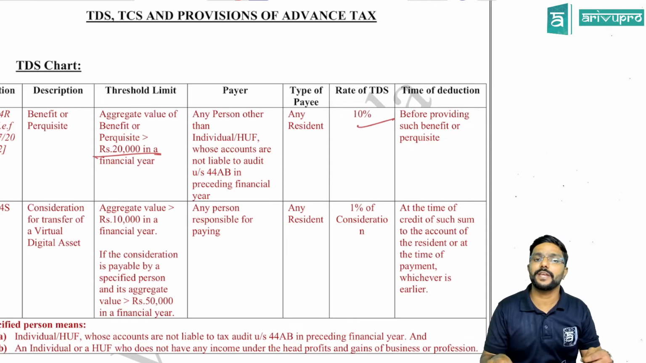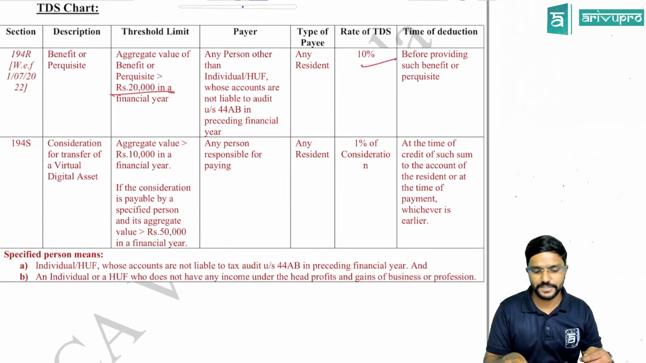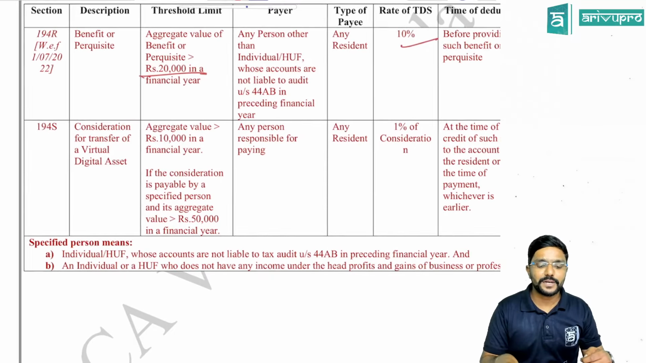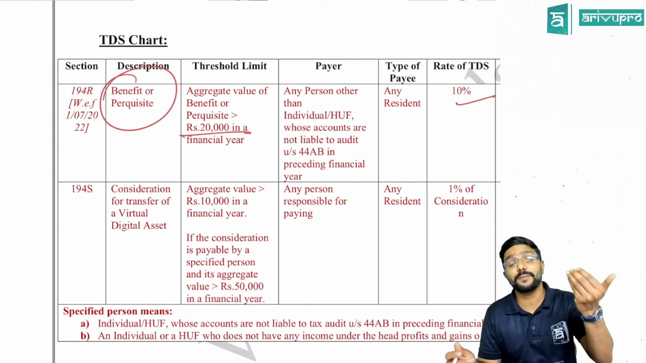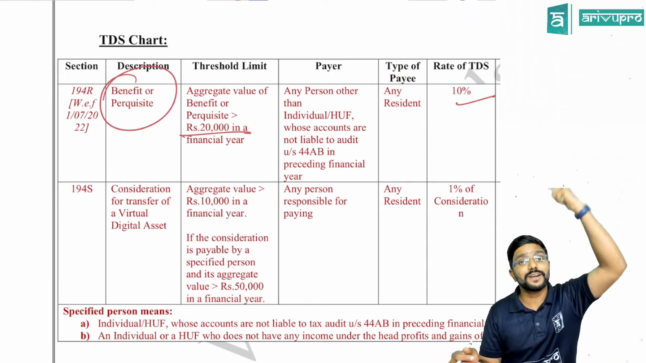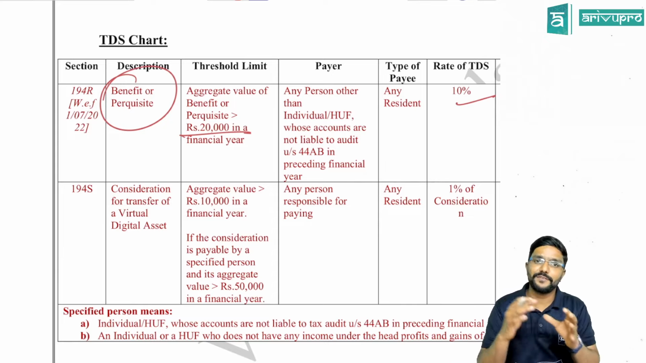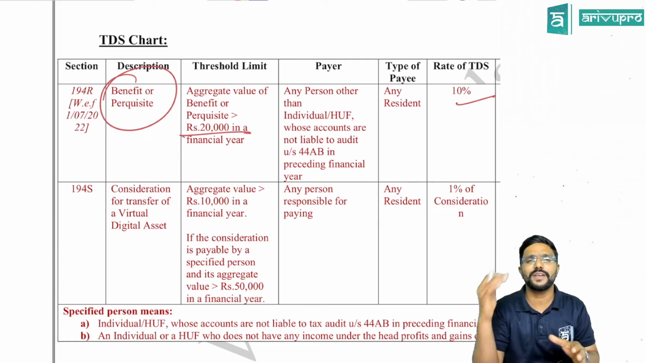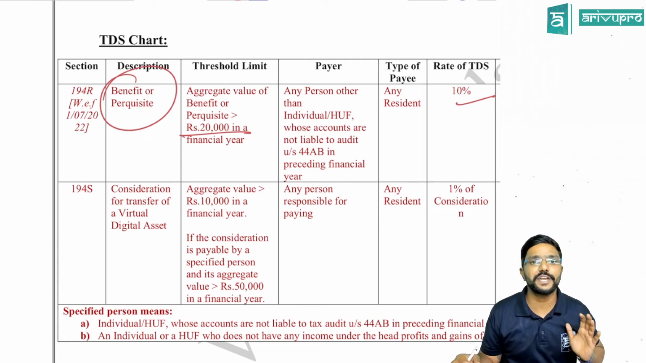The type of payee will always be a resident. The TDS should be deducted at 10%. And this perquisite or benefit should not be given by employer to employee. If it is given by employer to employee, this will be covered under section 192 only, where TDS on salary will be deducted by the employer. So if a benefit or perquisite is given by employer to employee, it will be covered under salary to employee, and the employer will deduct TDS under section 192 only.